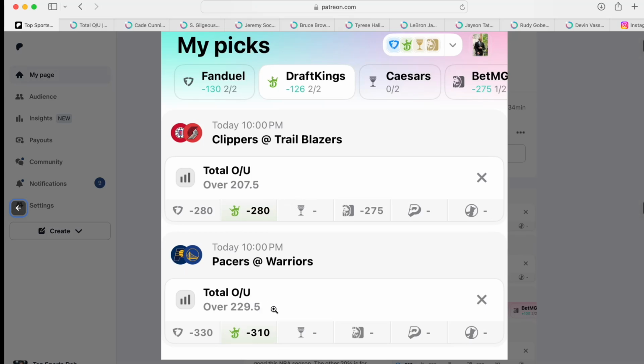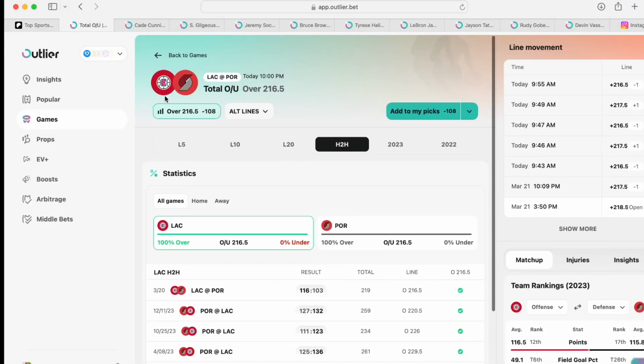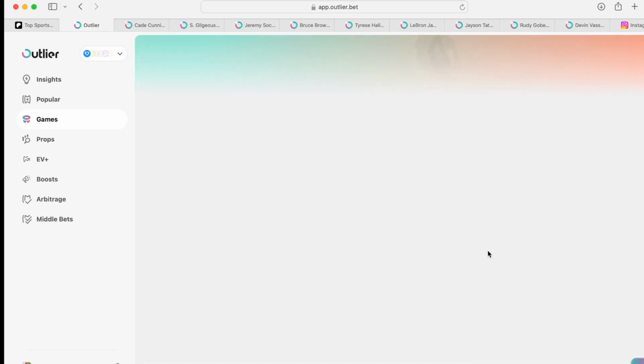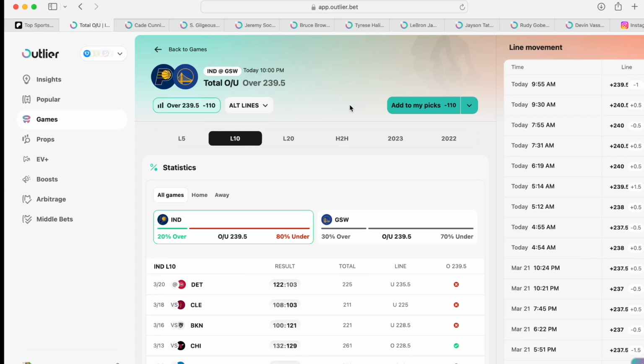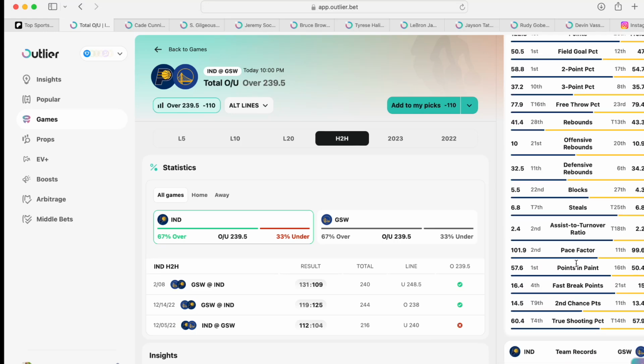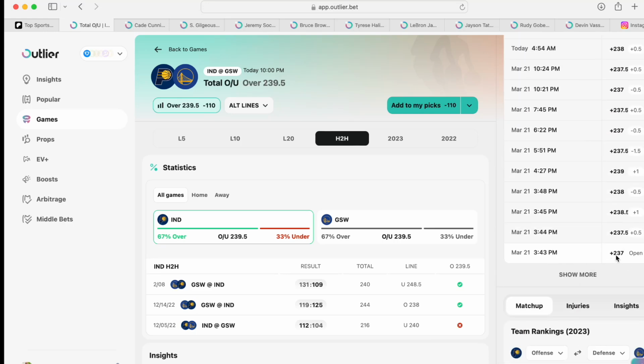And with the Pacers versus the Warriors, you don't need really any explanation to break this down. It is the Warriors playing at home, going against a team that don't play no defense, but they can score. Last time they played each other, I believe it was fireworks of scoring. So let's see, over. You can get it at 239.5, over 240, which is crazy. Head to head, last time they played it was at 240. Looks like they started at 237.